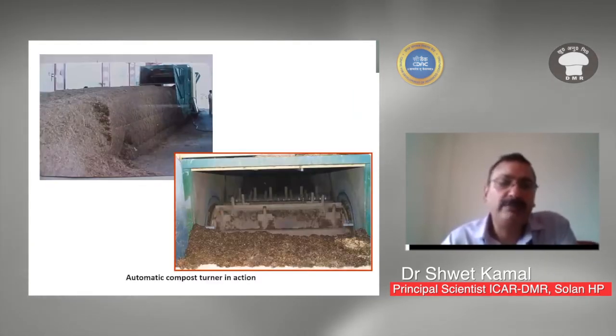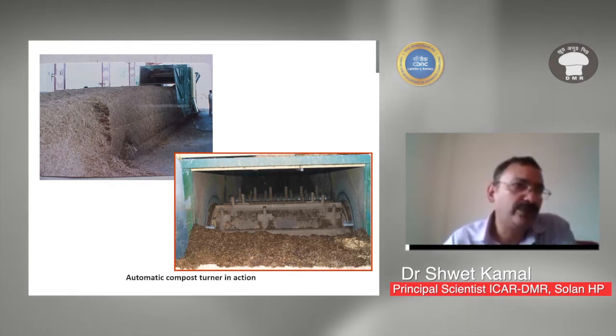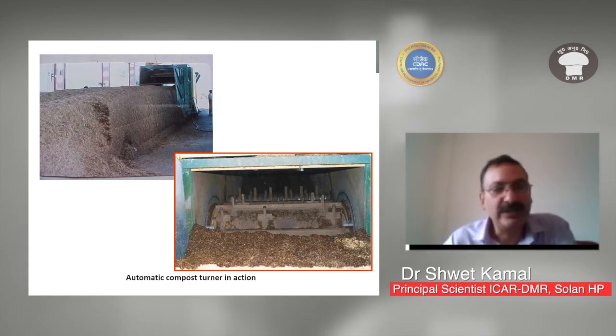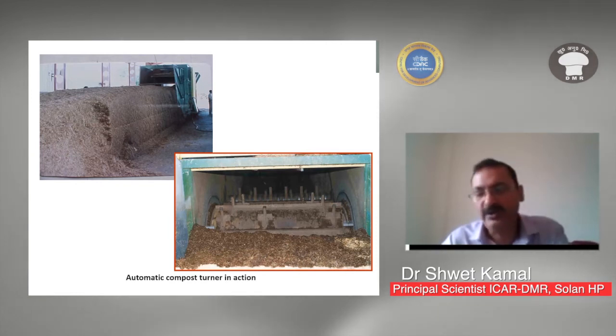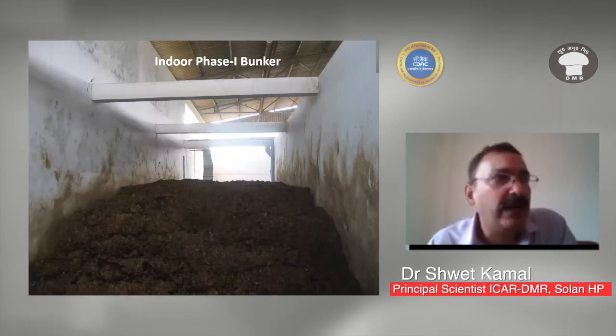Now, these are some machinery normally used, such as an automatic compost turner. If we are using a short method of composting, we need to turn the compost pile inside out, and it is normally done manually. It can be done manually if the composting material is less, and if it is higher, then you have to go for turning machines. This is the indoor phase 1 bunker.